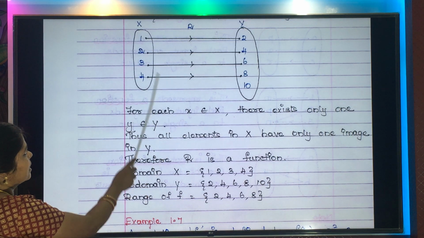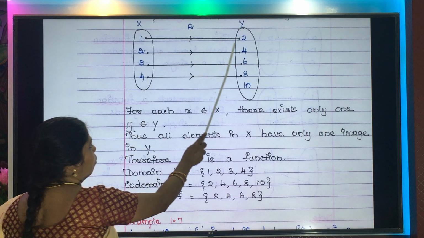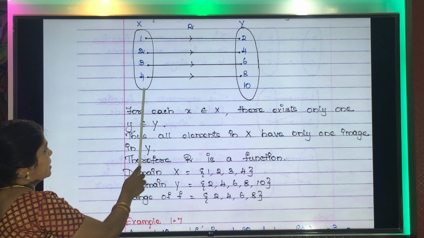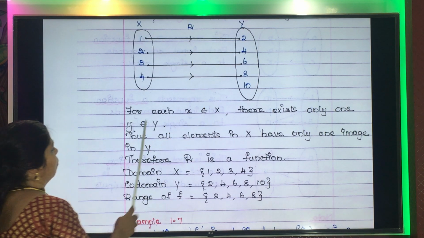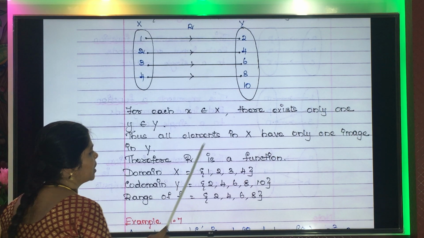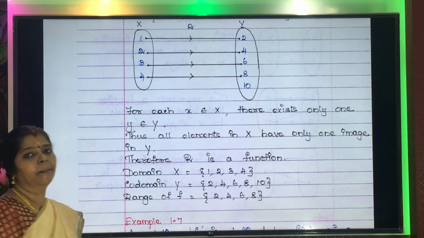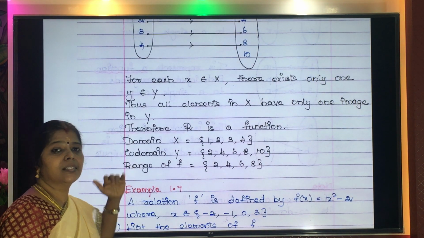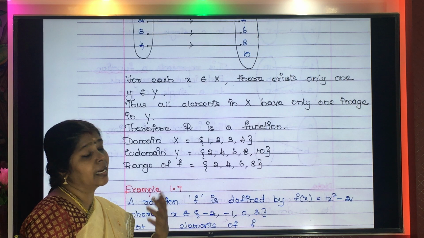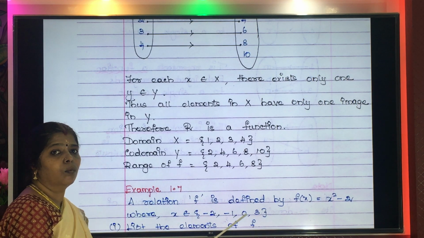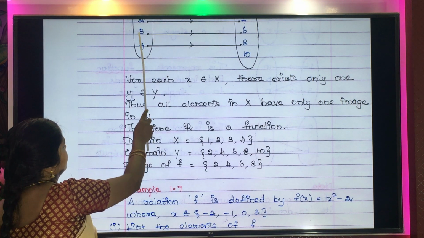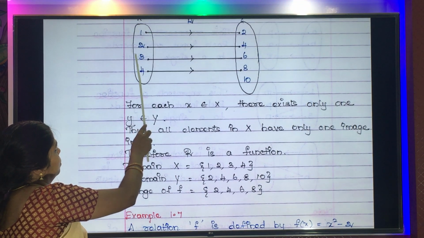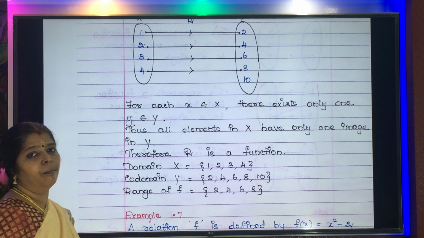For each x belonging to X, there is only one y belonging to Y. Thus, all elements in X have only one image in Y. Therefore, the given relation is a function. Understood? Clear? Okay. Now, what is the next question asked? They are asking us to find the domain. What are all the domains? 1, 2, 3, 4. The elements of the first set 1, 2, 3, 4 will be the domain.